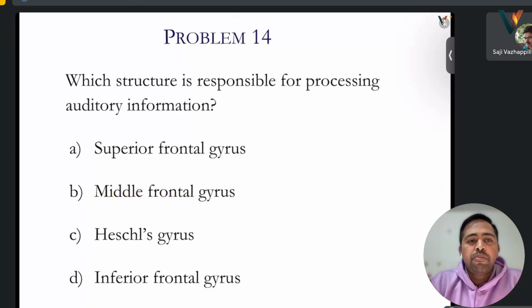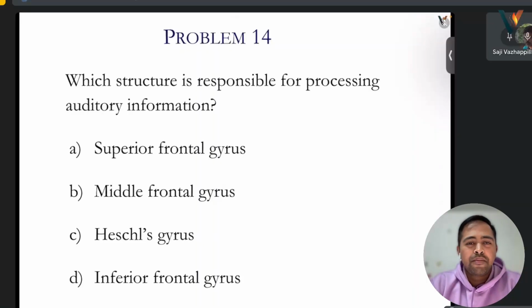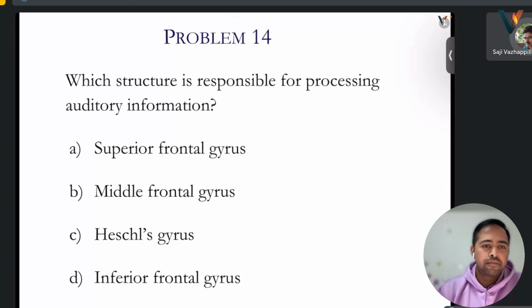Which structure is responsible for processing auditory information, sound information? Superior frontal gyrus, middle frontal gyrus, Heschl's gyrus, inferior frontal gyrus. It is not superior. B or D, sir. I think middle or inferior.